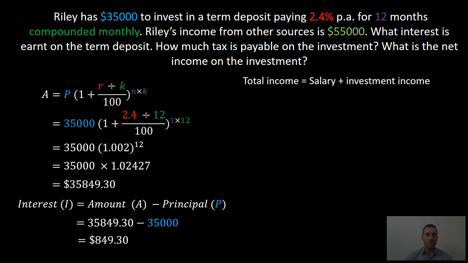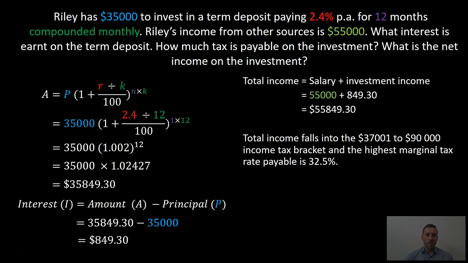Now we're going to work out the total income, which is the salary plus the investment income. So $55,000 plus our $849.30 earned on our investment. The total income is $55,849.30. Total income falls into $37,001 to $90,000 income tax bracket, and the highest marginal tax rate is 32.5%. Tax payable on the investment is the $849.30 times 32.5 divided by 100 to convert 32.5% to a decimal.